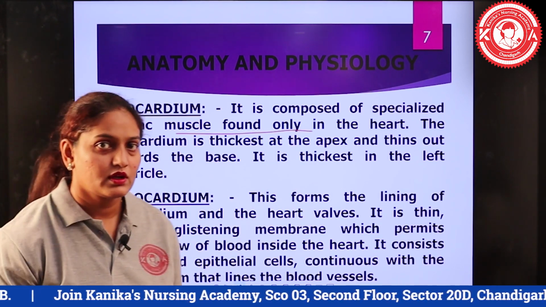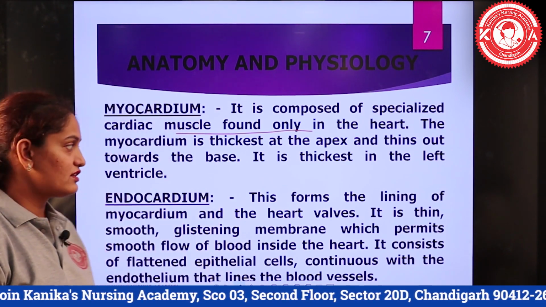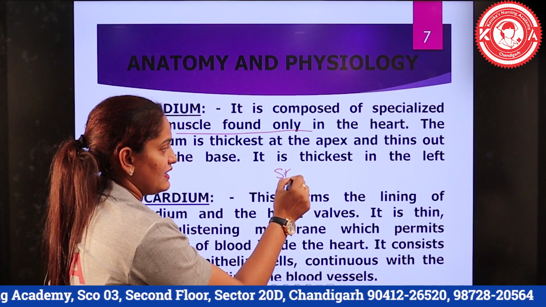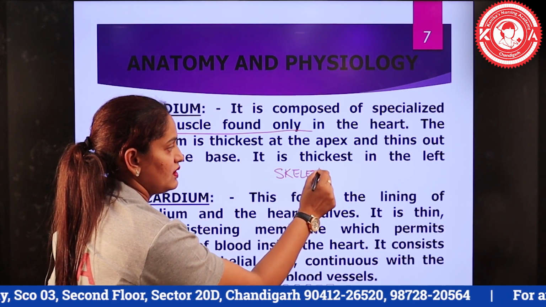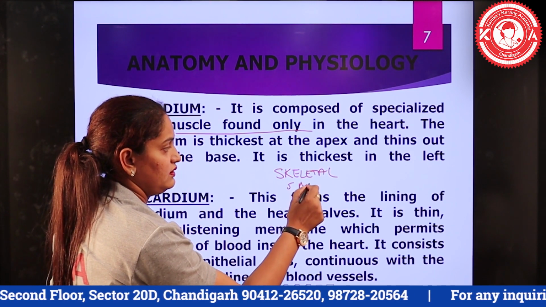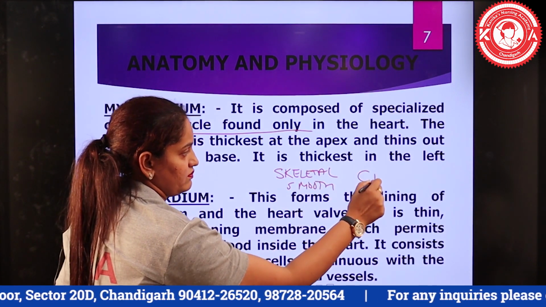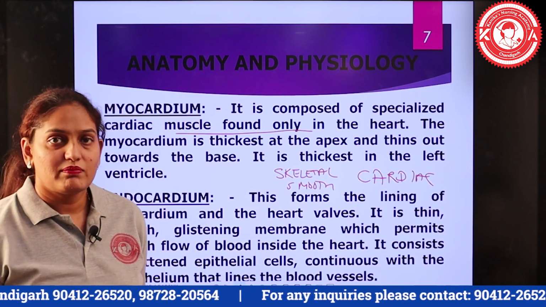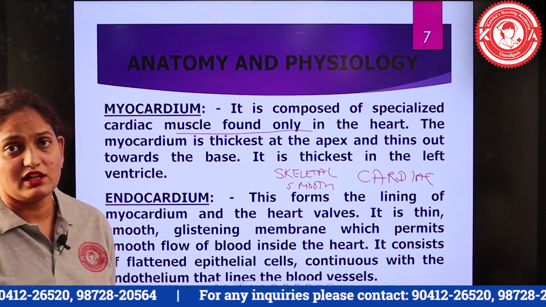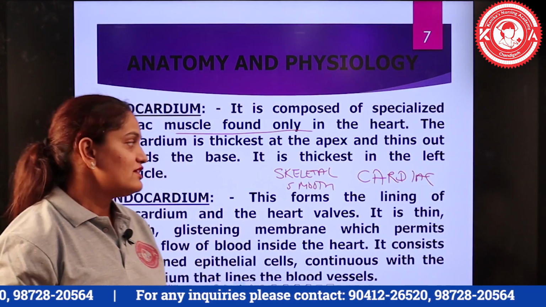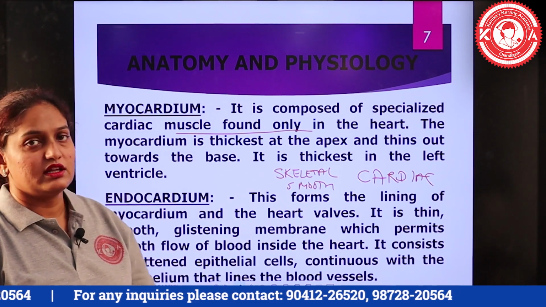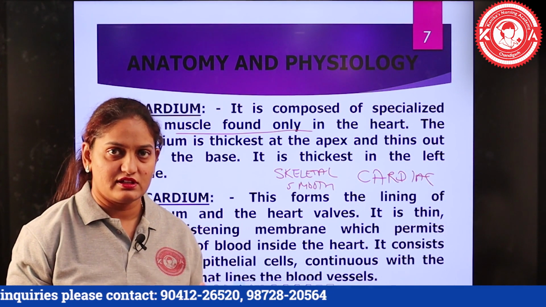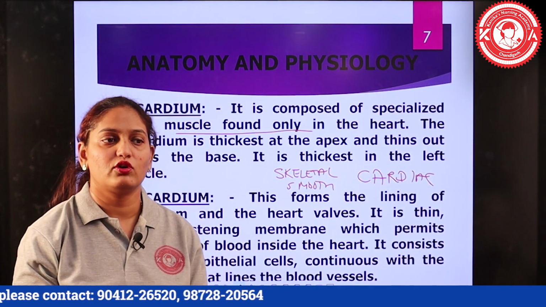There are a total of 3 types of muscles in the body: one is skeletal muscle, another is smooth muscle, and the third is cardiac muscle, which lines the middle part of the heart. The myocardium consists of specialized cells, the myocardial cells, which are responsible for initiating the electrical impulse,